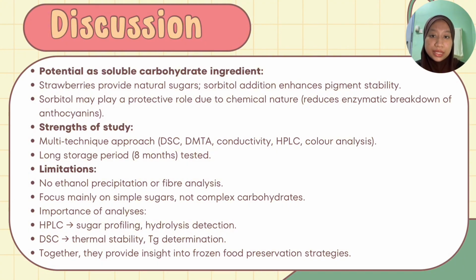HPLC provides detailed sugar profiling showing sucrose hydrolysis and stability of added sugars. DSC reveals how Tg shifts with different carbohydrate additions, linking thermal behavior to storage stability. Together, these methods give valuable insight into how frozen food formulation can be improved.